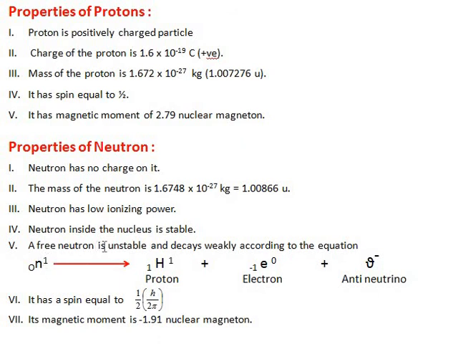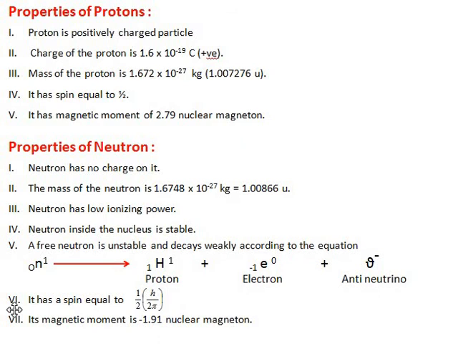A free neutron is unstable and decays weakly according to the equation: a free neutron, 0n1, disintegrates into one proton, 1H1, plus one electron plus one anti-neutrino, dear students. Clear?